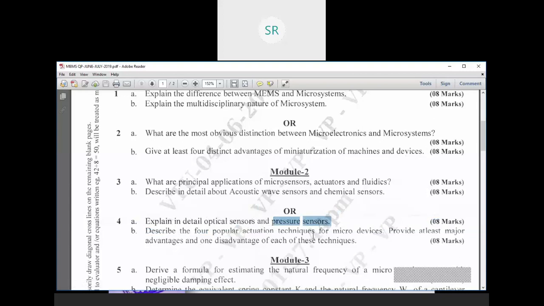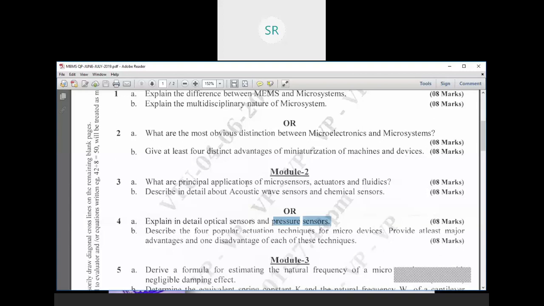Then describe 4 actuation techniques of micro devices, that is shape memory alloy, piezoelectric, electrostatic, and thermal. So these are the 4 actuation principles.